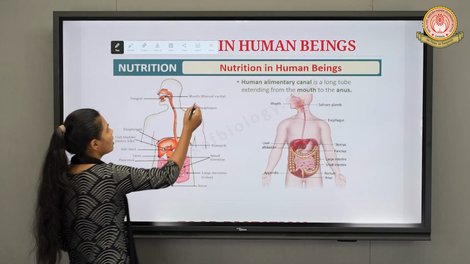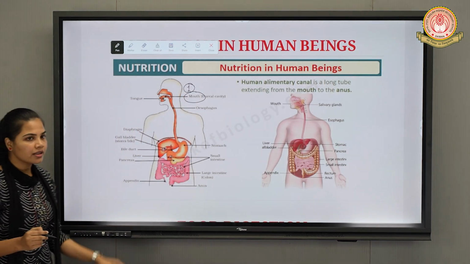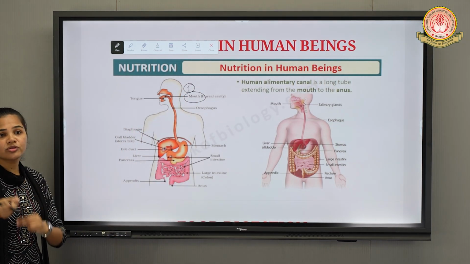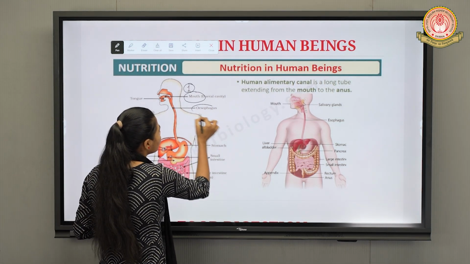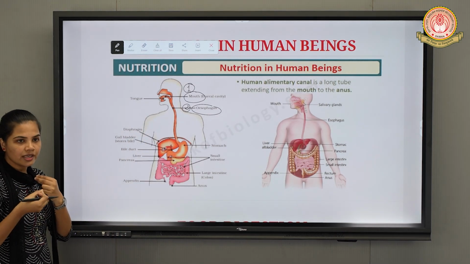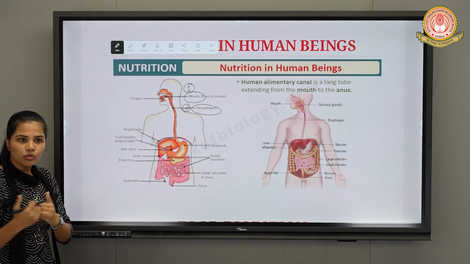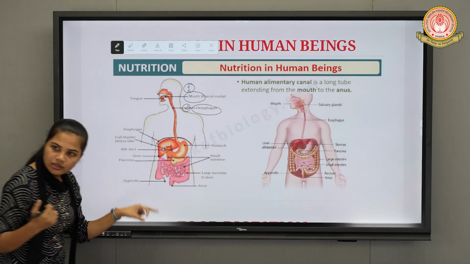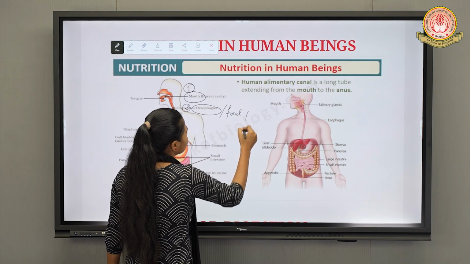First is the mouth, the main organ where the process of digestion begins. Secondly, we have the esophagus. The food which we take from our mouth is swallowed and moves forward in the esophagus, or food pipe.